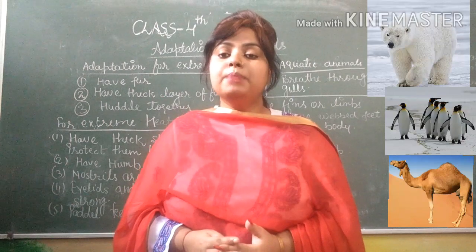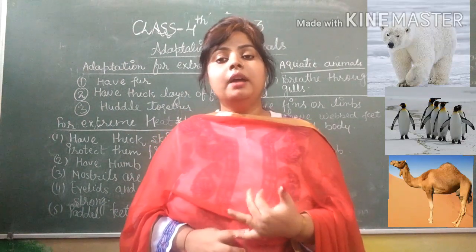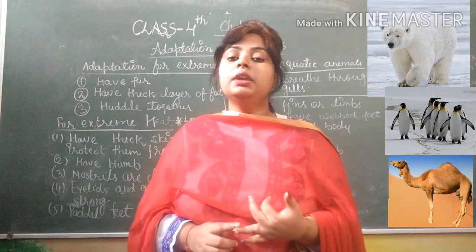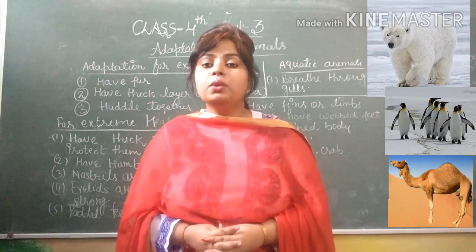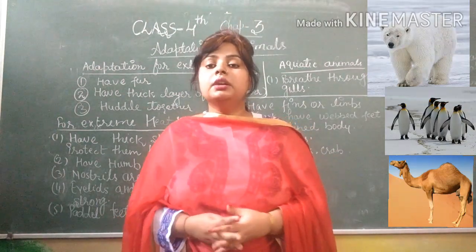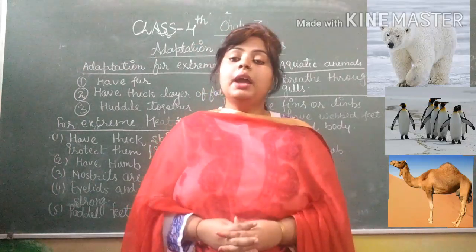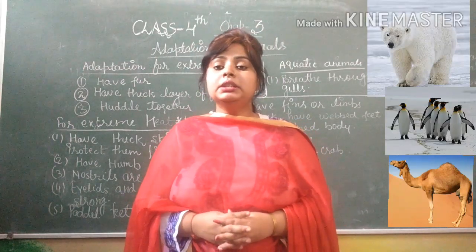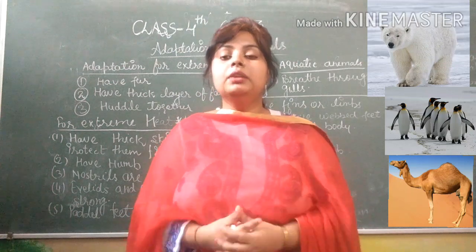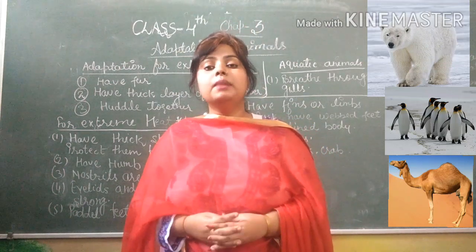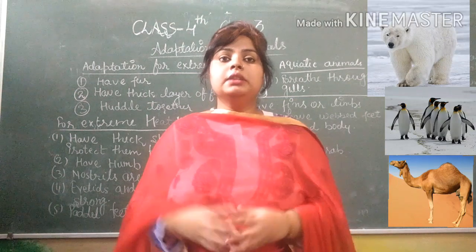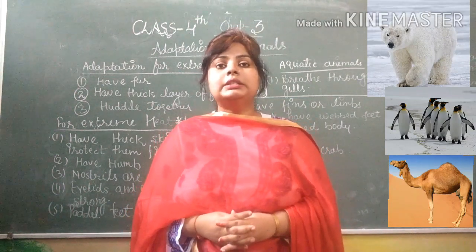Some examples are the penguin and polar bear, which live in a cool region where the weather is extremely cold. They have blubber. Blubber is a thick layer of fat present under their skin to